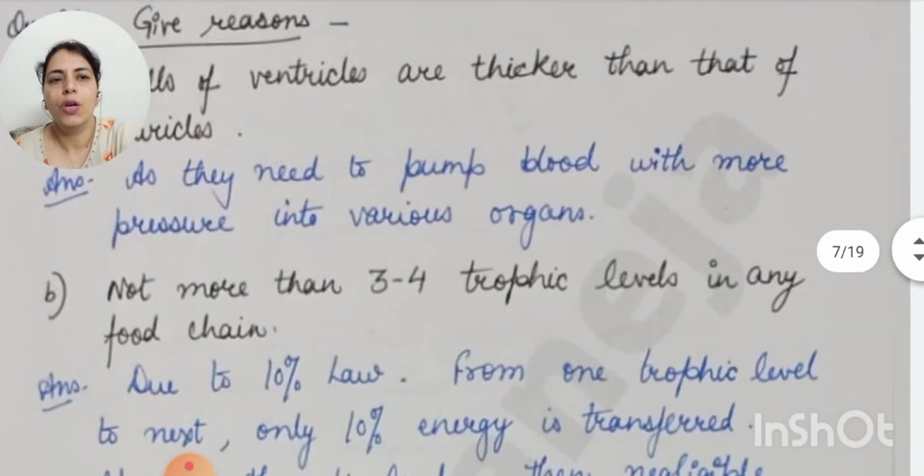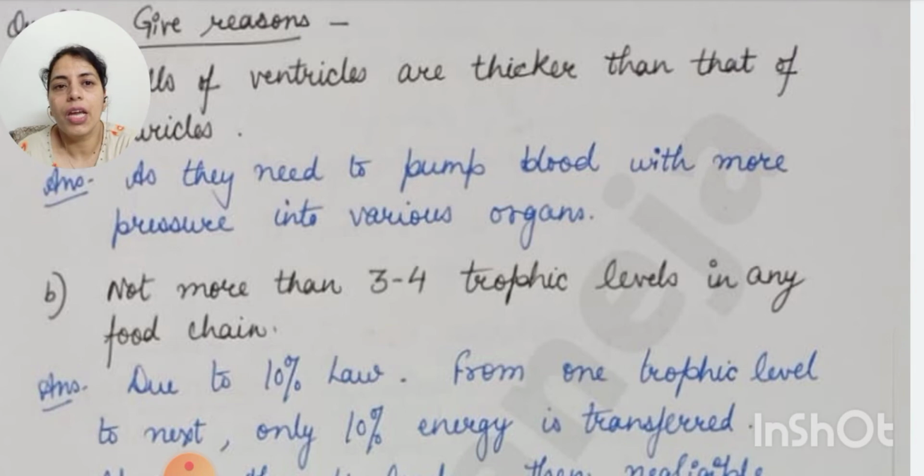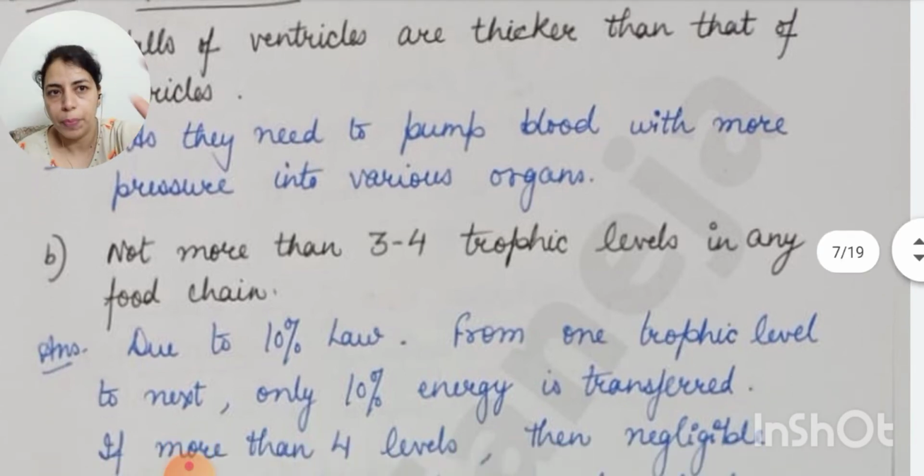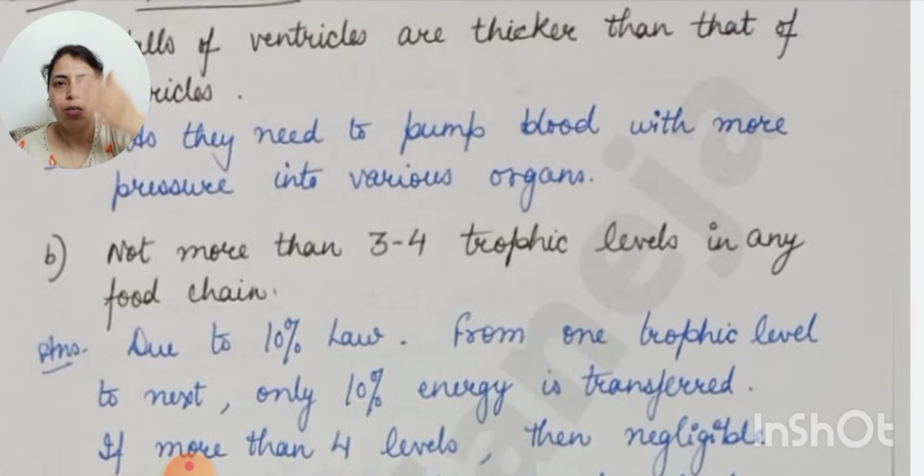Not more than 3 to 4 trophic levels are there in any food chain, because, as we have already learnt, of the 10% law. From one level to the next level only 10% of energy is transferred. So in case there are more than 4 trophic levels, then what about the energy? A negligible amount of energy will be transferred to the fifth level.